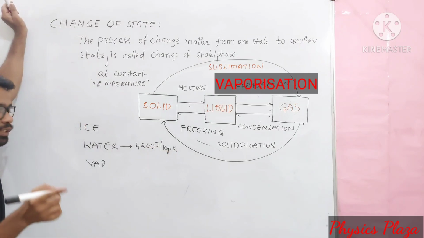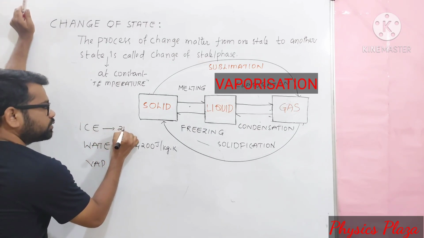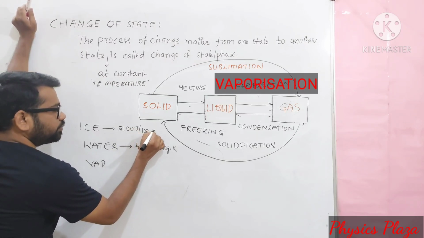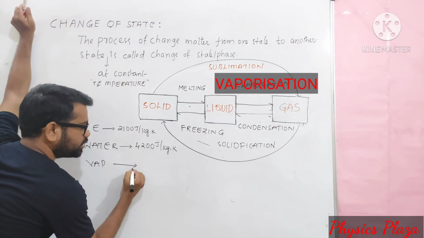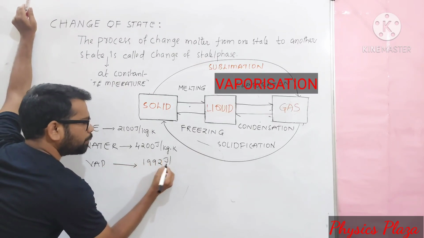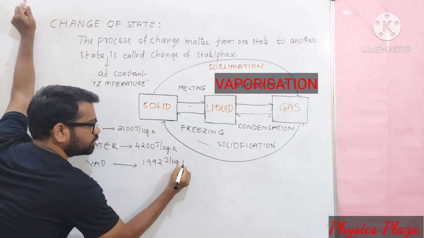Whereas the specific heat capacity of ice is 2100 joule per kg Kelvin. Then what about the specific heat capacity of water vapors? It is approximately 1992 joule per kg Kelvin, this value changes a little bit.